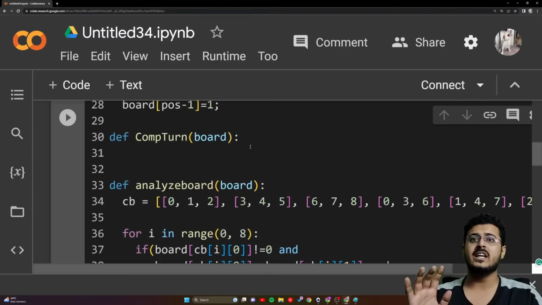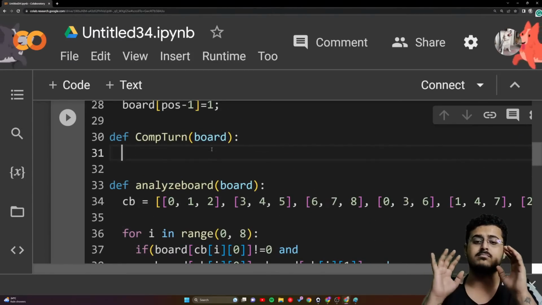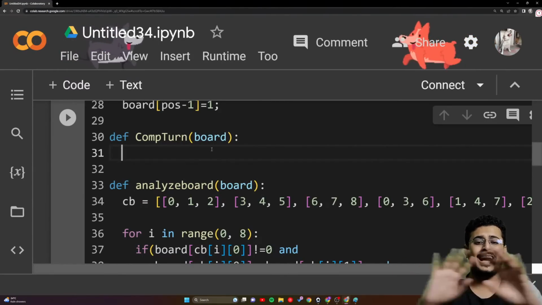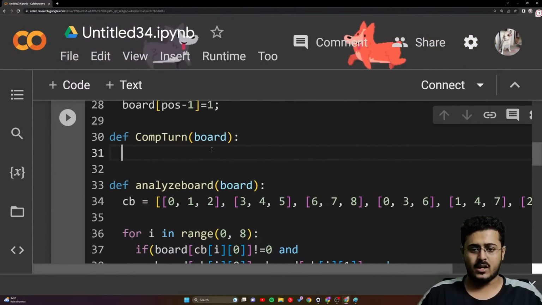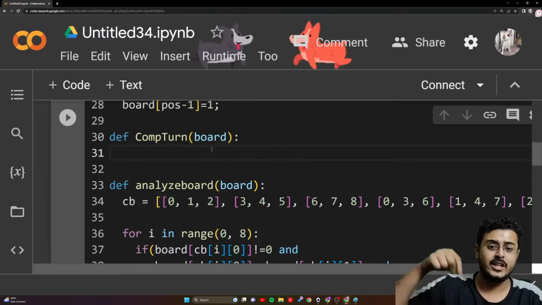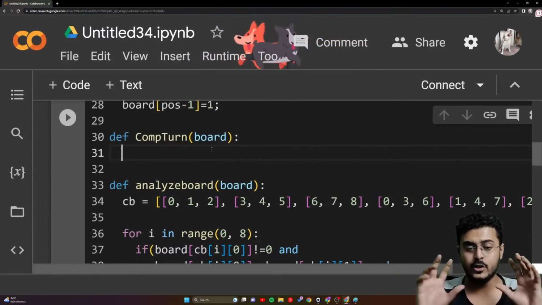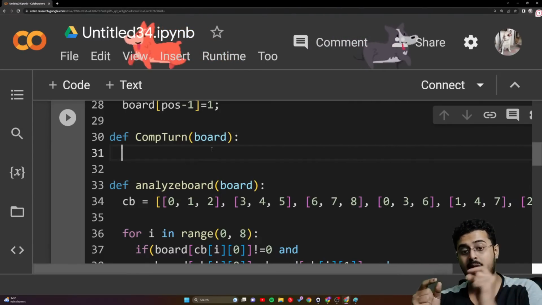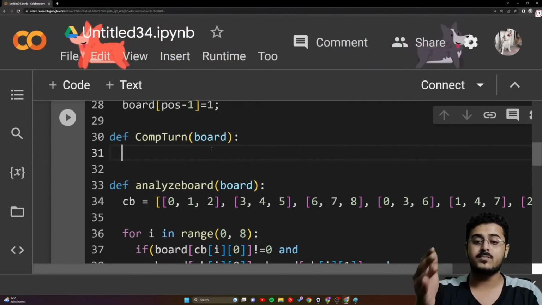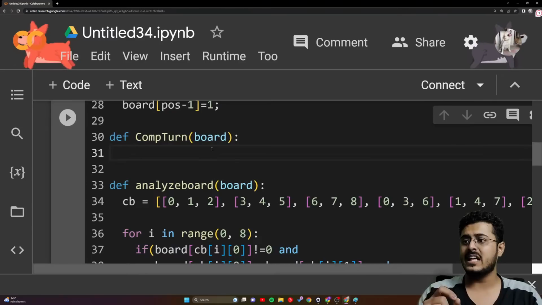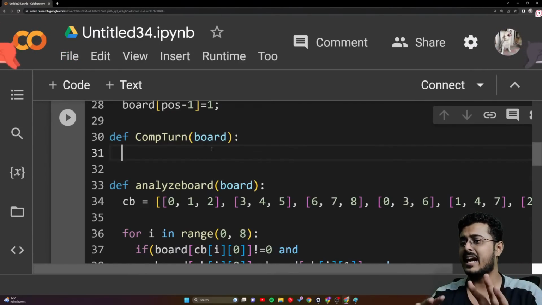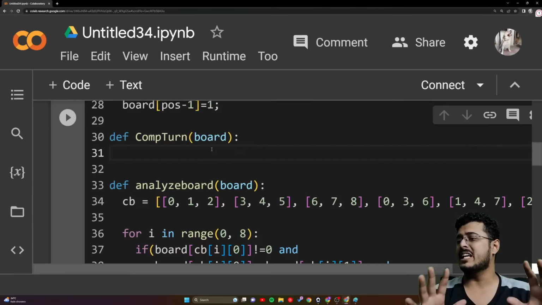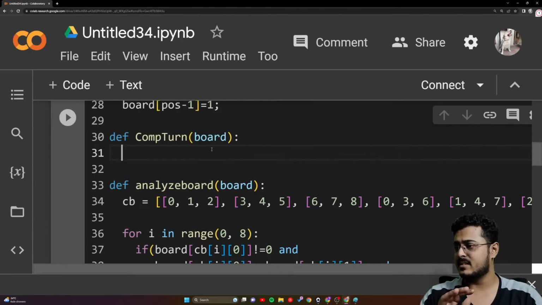So let's start by telling the computer that currently you are not going to put any O's right now. You need to first decide where to put it. The computer has no idea right now where to put it. Now, the position, that is where the O can be placed, can be from 0 to 8, right, guys? It can only be from 0 to 8, right or wrong, guys?